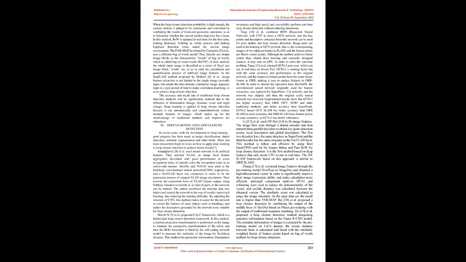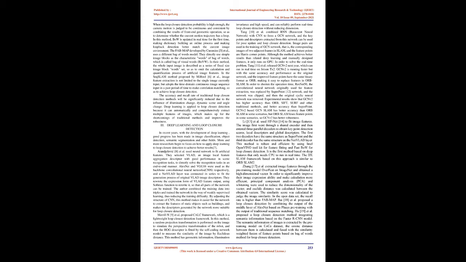In the SeqSLAM method proposed by Milford et al. [6], image feature extraction is not limited to the single image currently input, but adopts a time-domain continuous image sequence input over a past period of time to make correlation matching, so as to achieve loop closure detection.